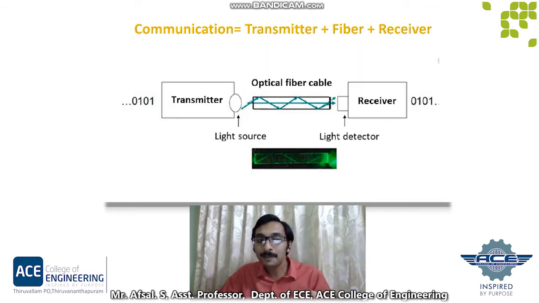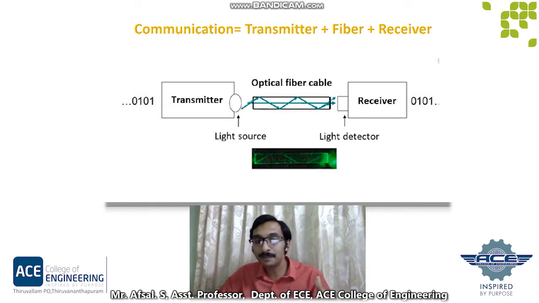The first step is creating the optical signal using a transmitter such as LED or a laser. LED means light emitting diode and laser means light amplification by stimulated emission of radiation. The second step is relaying the optical signal along the fiber, ensuring that the signal does not become too distorted or weak.